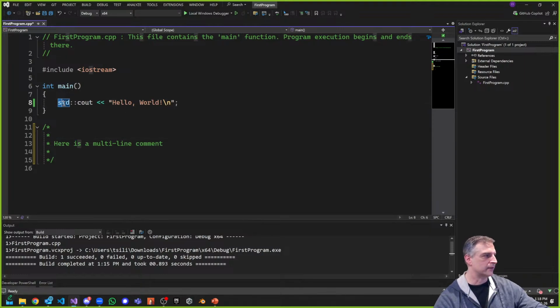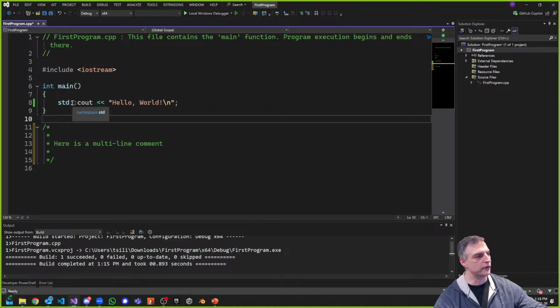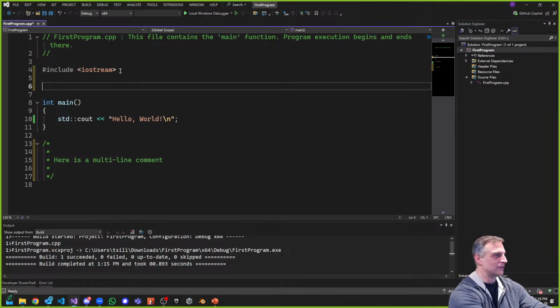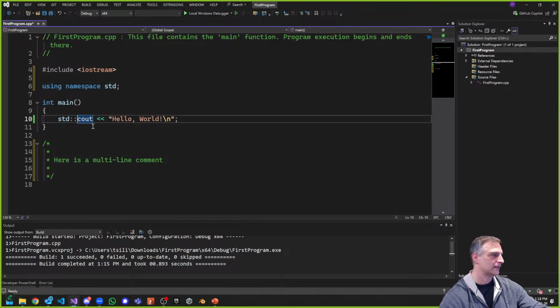We also have this std cout, and then you have this delimiter, two colons. Some people might be like, wait, if I hover over, it says namespace std, right? That's what this is. And then some people might say, well, wait, can't you just use a using statement, Tom? If I use using namespace std, can I do this? And then if I did this, could I just get rid of this and just do a cout, right?